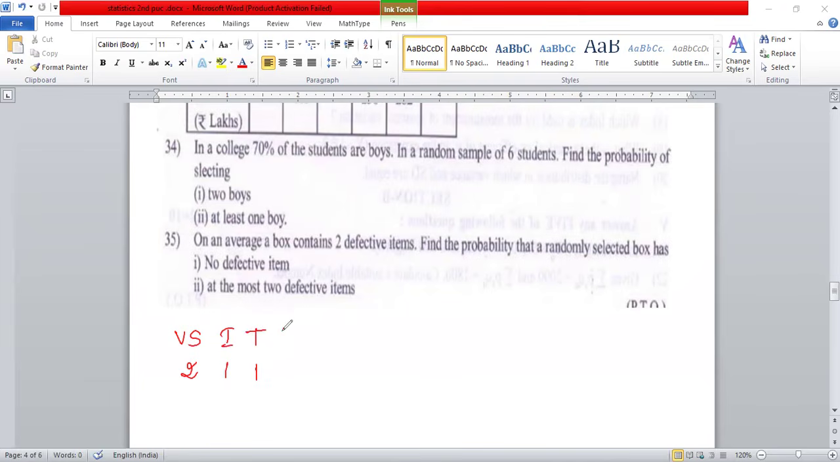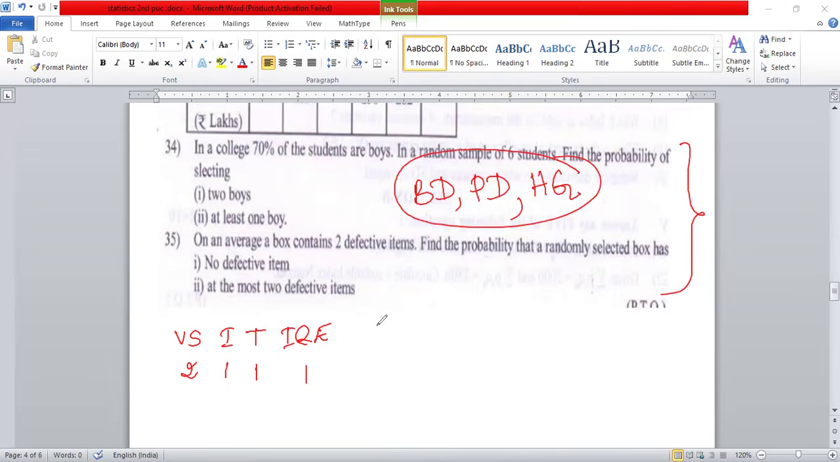Time series, 1 question. Interpolation, extrapolation, 1 question. And these 2 questions come under binomial distribution, Poisson distribution, or hypergeometric distribution. In these 3 distributions, they're going to ask 2 theoretical distribution questions. The vital statistics 2 questions, index number 1 question, time series 1 question, extrapolation 1 question, theoretical 2 questions. This is 7 questions, you're able to write 4.